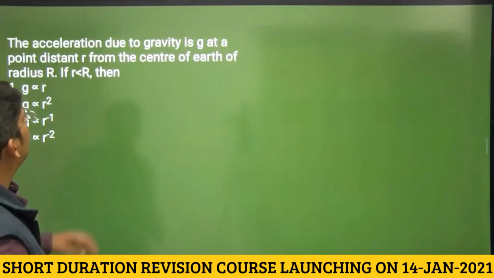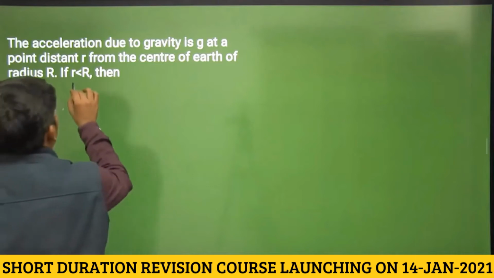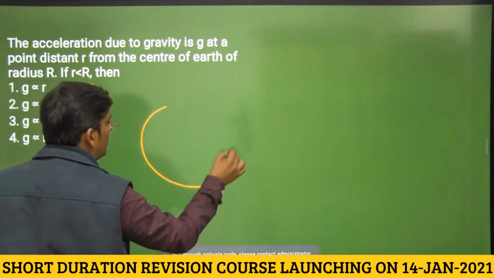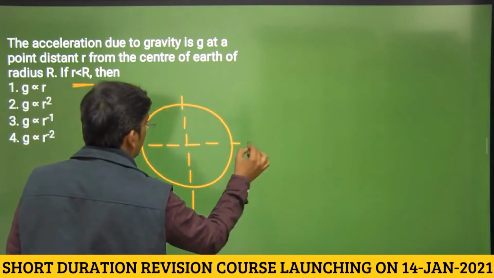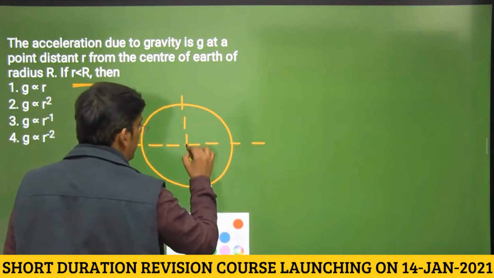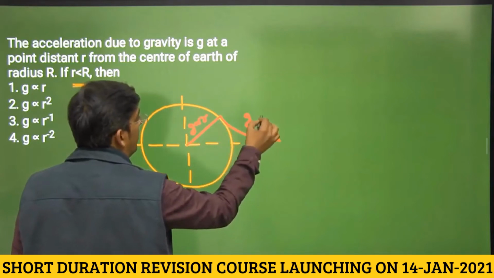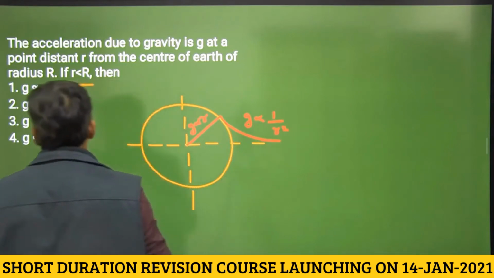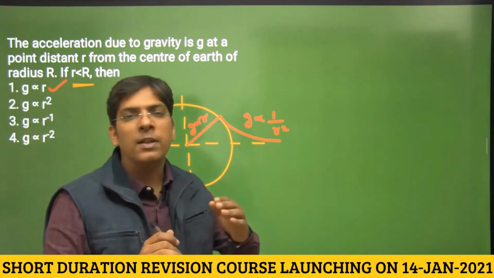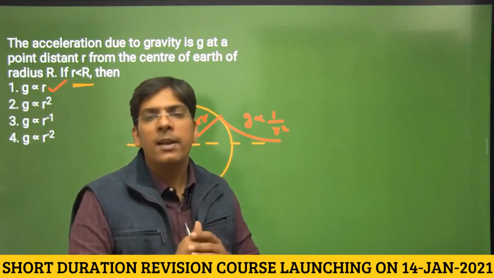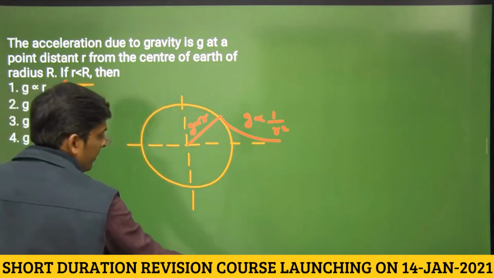Now the acceleration due to gravity is G at a point distance r from the center of the earth, and r is less than the radius of the earth. See, earth is a solid sphere, so the plot of acceleration due to gravity is actually in magnitude like this. So it is directly proportional to small r up to the surface of the earth, and then inversely proportional to r square outside. So the answer is directly proportional to small r, distance from the center. As we move away from the center of the earth, acceleration due to gravity increases linearly till the surface of the earth, and after that it decreases, it obeys inverse square law, right?